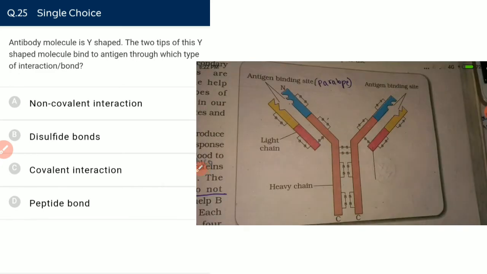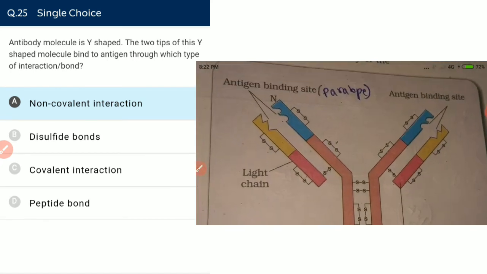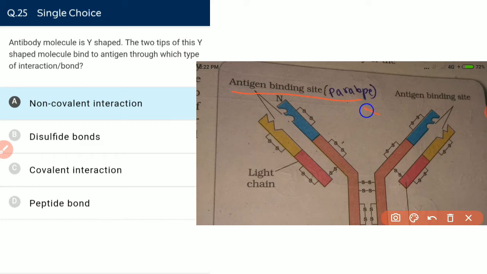The antibody molecule is Y-shaped. The two tips of this Y-shaped molecule bind to antigen through which type of interaction? They are bound by non-covalent interaction. The antigen binding site is known as paratope, and the antigenic determinant which is present in the antigen is known as epitope.